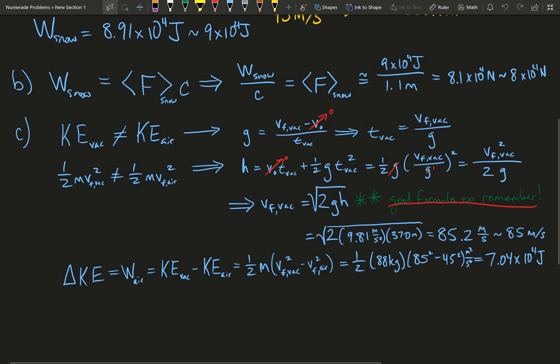We know that there's going to be 2 g's here. One of them is going to cancel, one of them is going to be left over. And then algebraically, you would get g to the first power and 2 in the denominator, where v final vacuum is in the numerator. Now you can invert that algebraically. What you can find is that the final velocity in vacuum is the square root of 2gh.